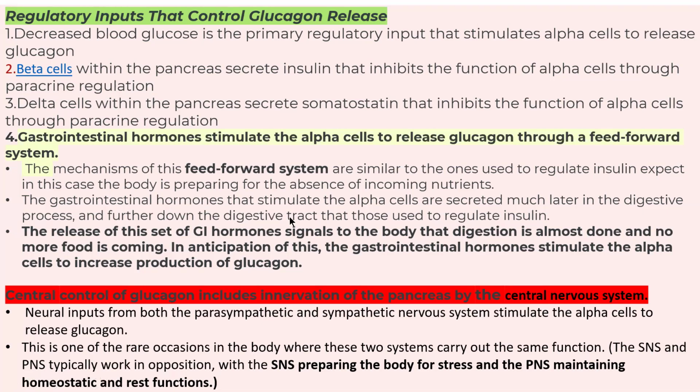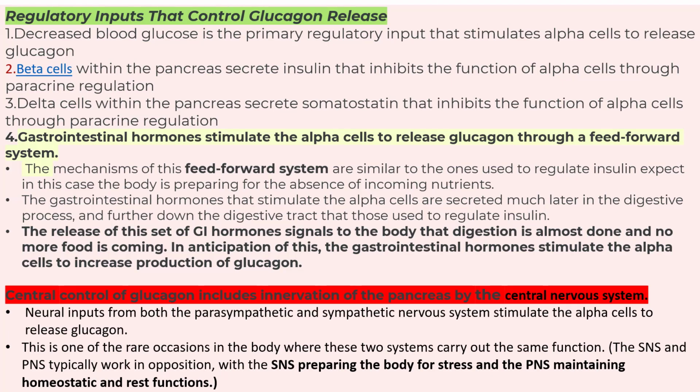So the gastrointestinal hormones that stimulate the alpha cell are secreted much later in the digestive process and further down the digestive tract than those used to regulate insulin. So the release of this set of gastrointestinal hormones signals the body that digestion is almost done and no more food is coming. You are not going to eat anything and digestion is completed. So this signal goes to your brain. So in anticipation of this, the gastrointestinal hormone stimulate the alpha cell to increase production of glucagon.